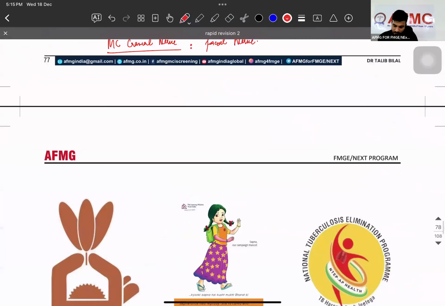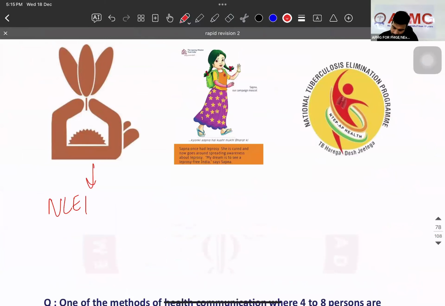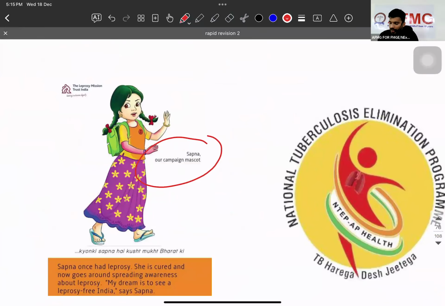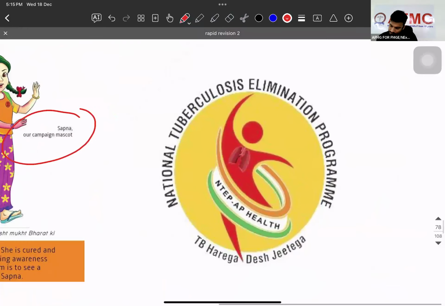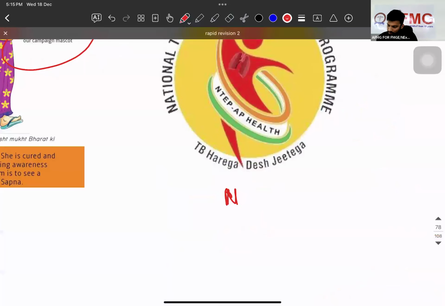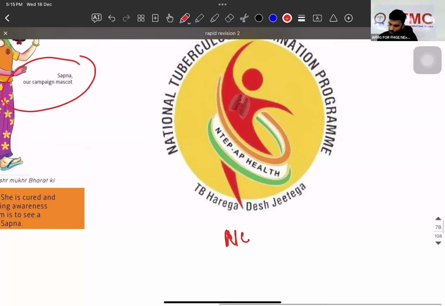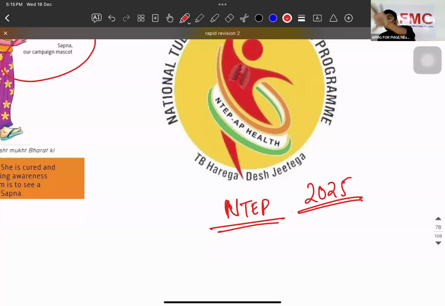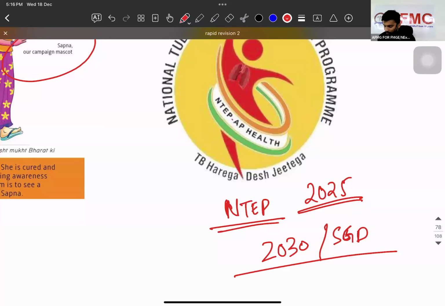Thalidomide causes phocomelia. This was the National Leprosy Elimination Program launched in 2005. This is the Sapna campaign mascot for leprosy, and this is the logo for the National Tuberculosis Elimination Program, NTEP. इनका गोल क्या था? हम कब तक करेंगे एलिमिनेट? 2025. But as per the sustainable development goals, they will eliminate TB by 2030.